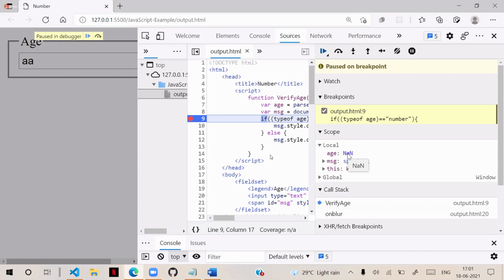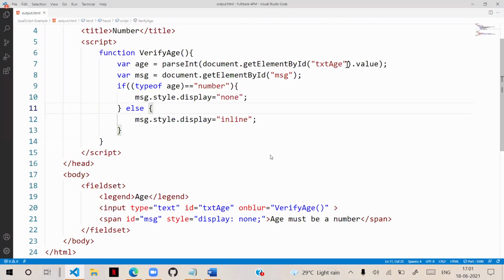It is not returning that value; it is simply returning not a number. You see, this is returning NaN: age is equal to NaN. This problem comes if you are directly trying to convert the input value through the parsing technique. It expects a number, but you haven't passed any number because you are converting the direct value. That problem will come during conversions.